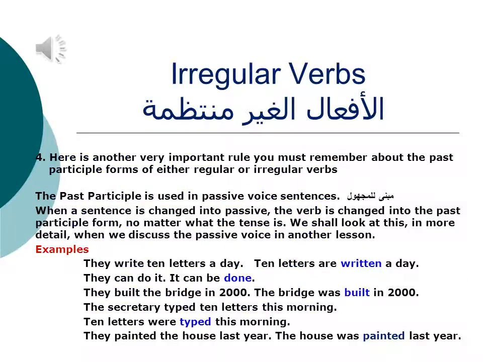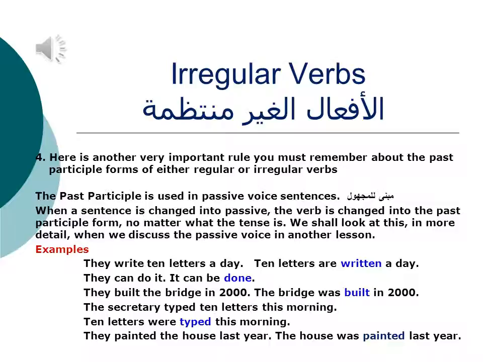Rule 5. Here is another very important rule you must remember about using the past participle forms of either regular or irregular verbs. The past participle is used in passive voice sentences (مبني للمجهول).